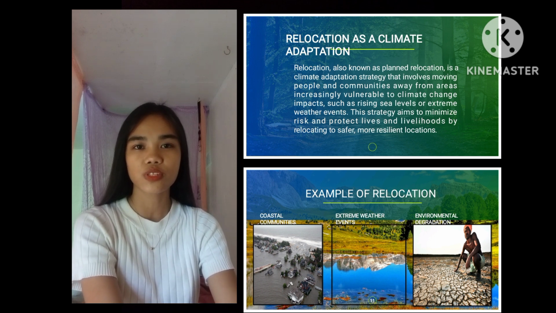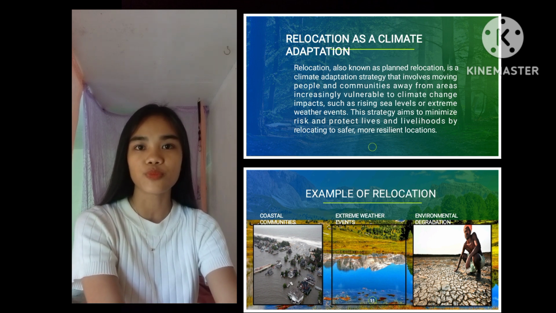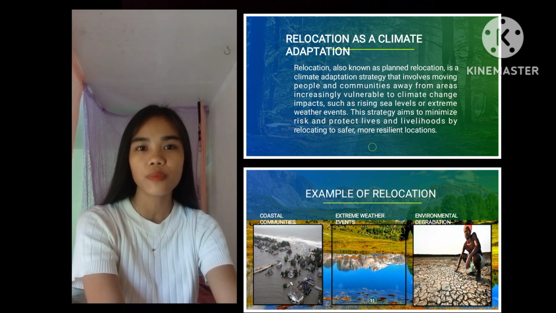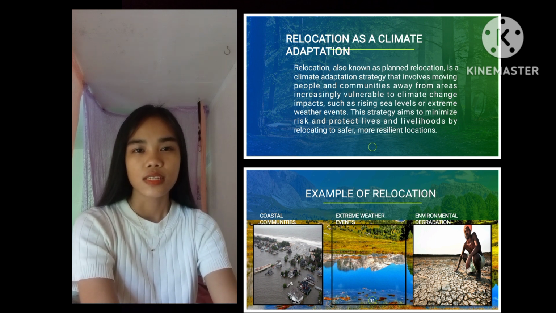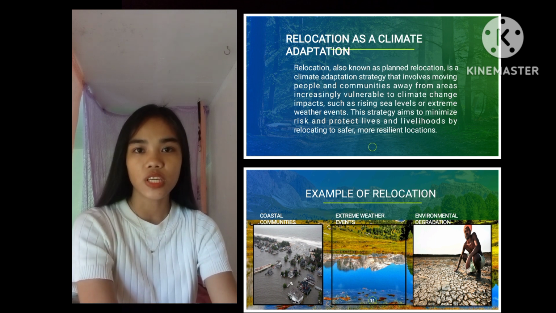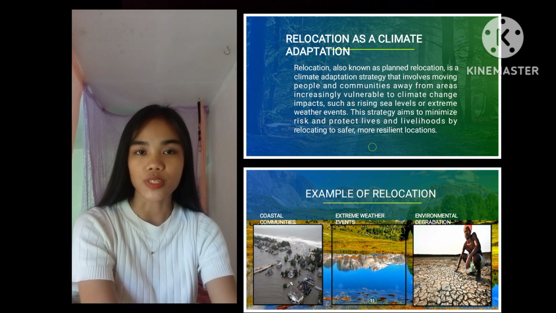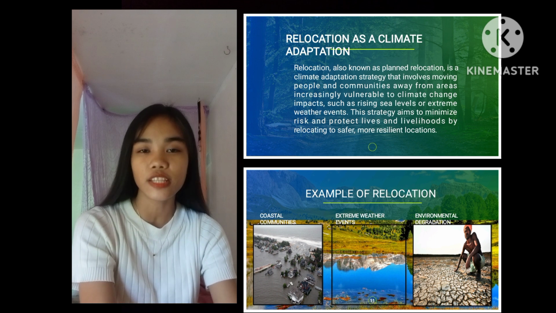Relocation, also known as planned relocation, is a climate adaptation strategy that involves moving people and communities away from areas increasingly vulnerable to climate change impacts, such as rising sea levels or extreme weather events. This strategy aims to minimize risk and protect lives and livelihoods by relocating to safer, more resilient locations. Examples are coastal communities, extreme weather events, environmental degradation.